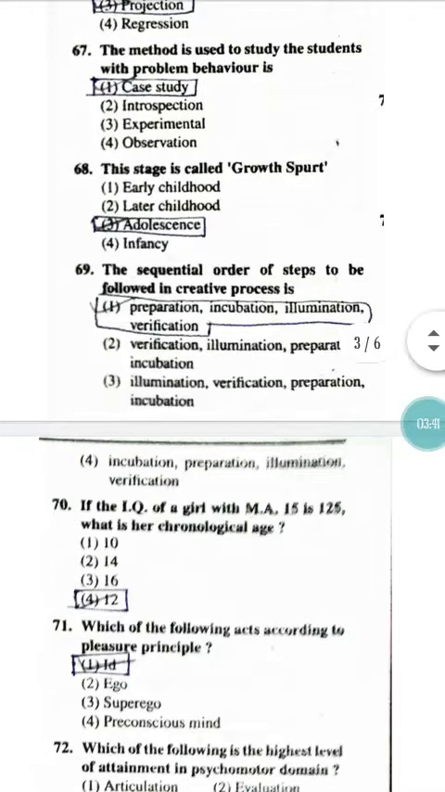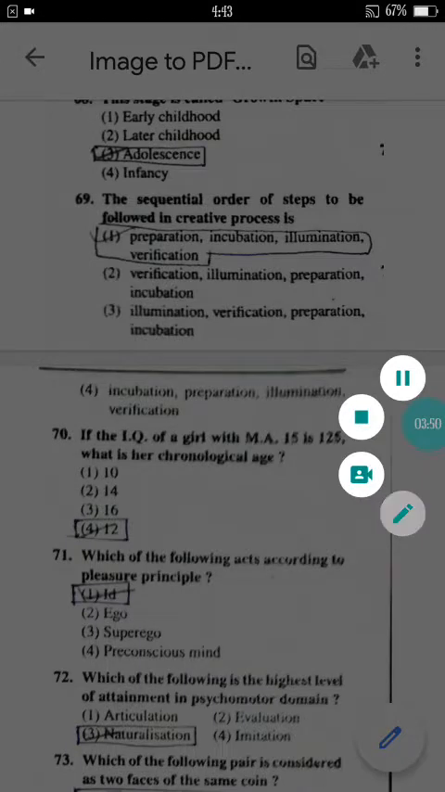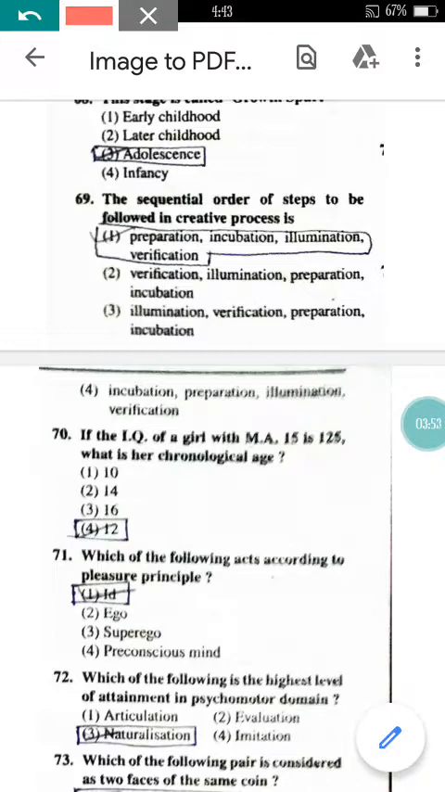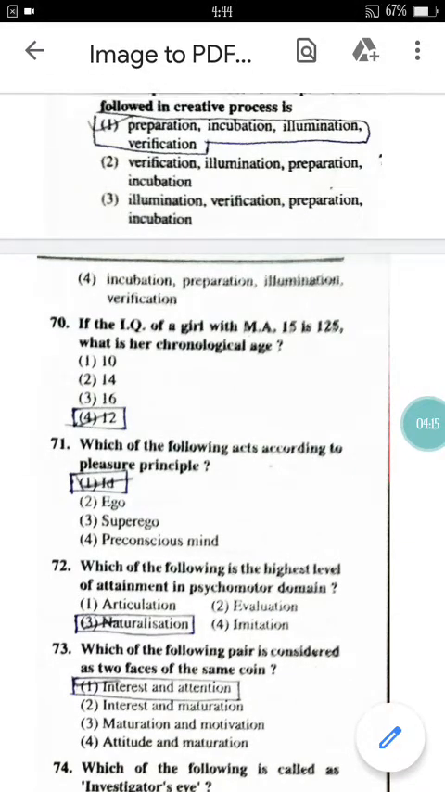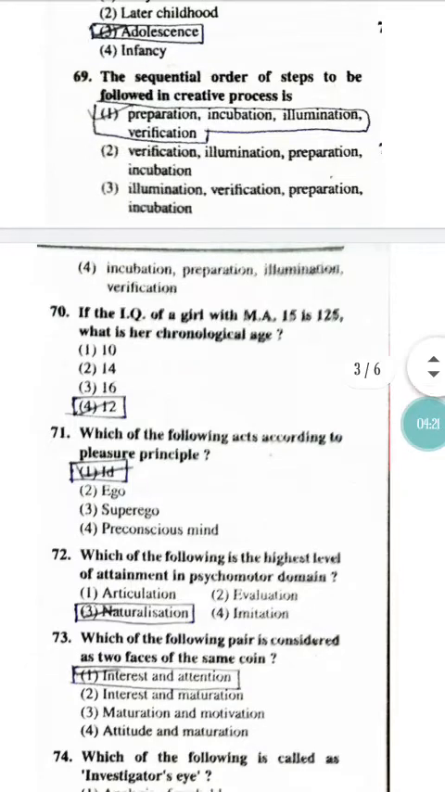This stage is called growth spurt. Growth spurt is the stage we know as the adolescence. This stage we know as the adolescent stage, or we can say growth spurt. Come to question number 69 here. The sequential order of the steps to be followed in creative process is that we need to prepare, incubate, illuminate and verify. So here the steps will be preparation, incubation, illumination and verification. So option number 1 is correct.